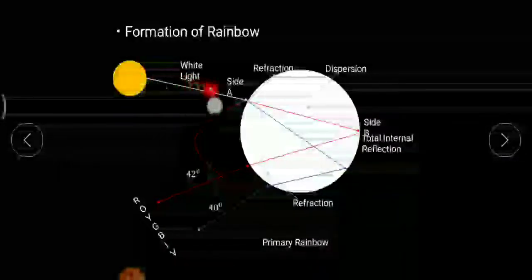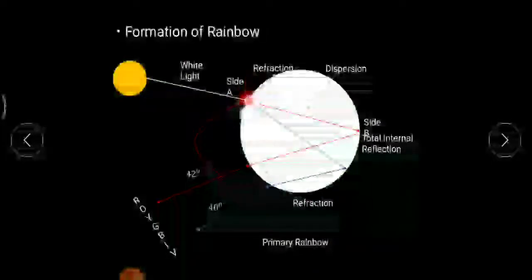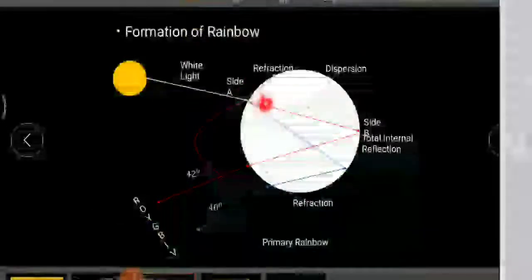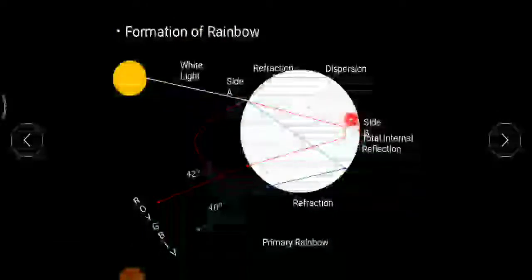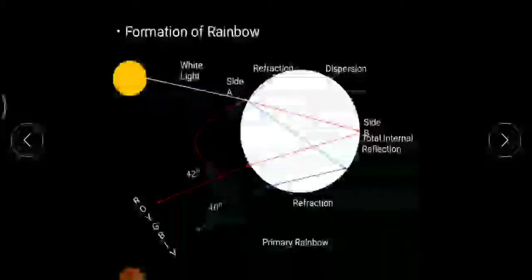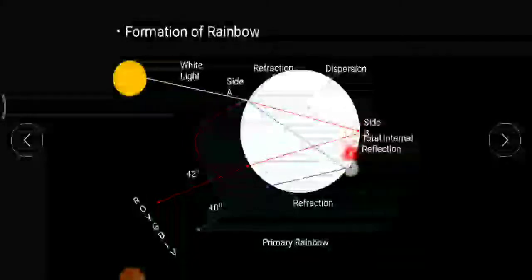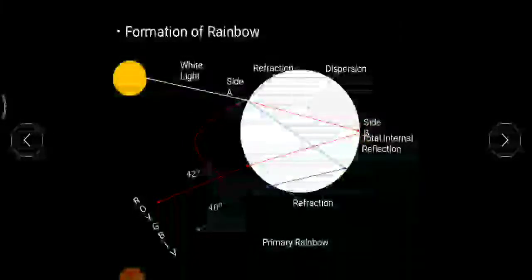So white light will get refracted at this side A and it will touch the other side of the raindrop. But at side B, the ray will not get further refracted. Here, reflection would take place. That reflection is known as total internal reflection at side B.